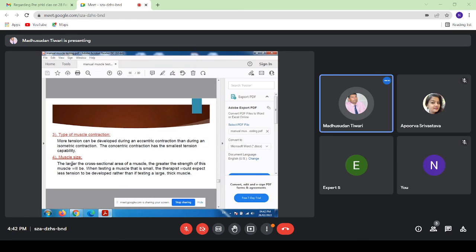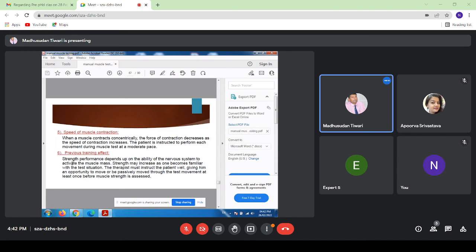Muscle size. The larger the cross-sectional area of the muscle, the greater the strength of the muscle. The speed of muscle contraction: when a muscle contracts concentrically, the force of contraction decreases as the speed of contraction increases. Reverse standing effect: the strength performance depends upon the ability of the nervous system to activate the muscle mass.